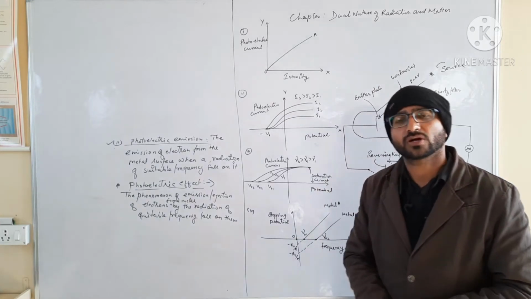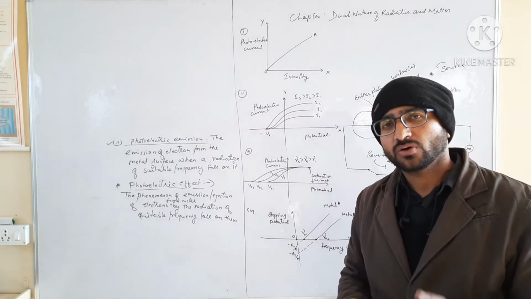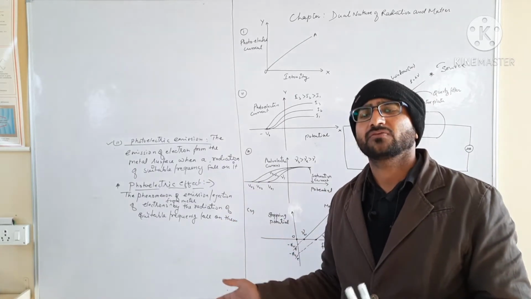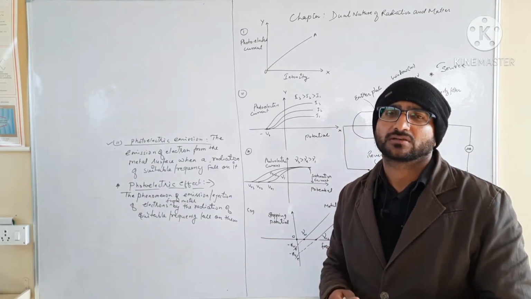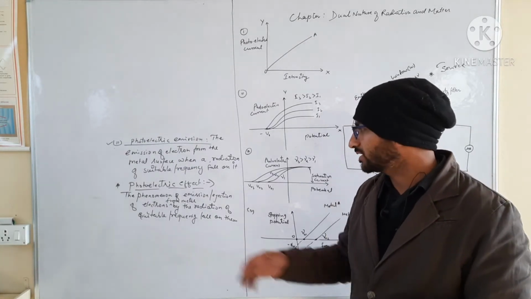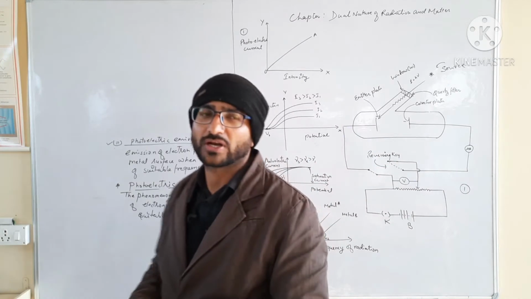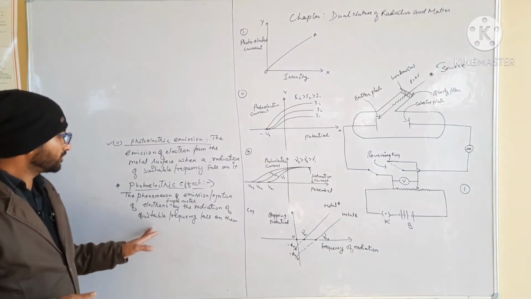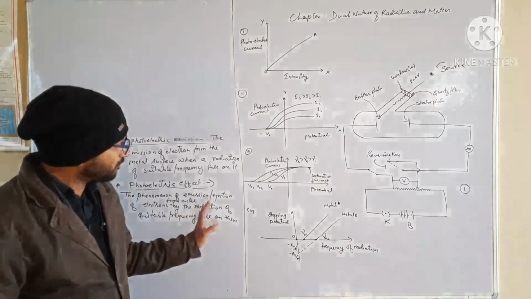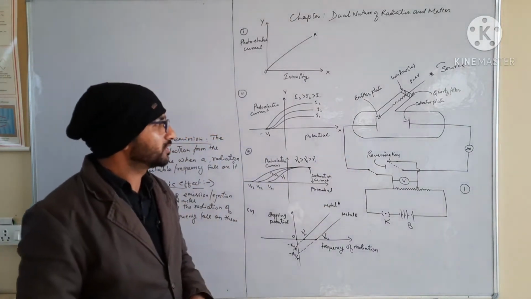Now on the other hand, when we talk about other metals like zinc, cadmium and so on, to show the photoelectric effect on them we need ultraviolet radiation or ultraviolet light to eject the electron or photoelectron from their surface, so that the photoelectric effect happens. Point clear? So out of these two definitions, we will understand the phenomenon of photoelectric effect after this with the help of the experiment of photoelectric effect.